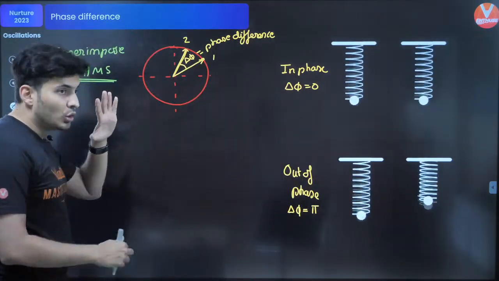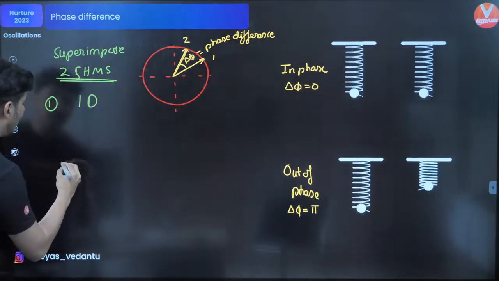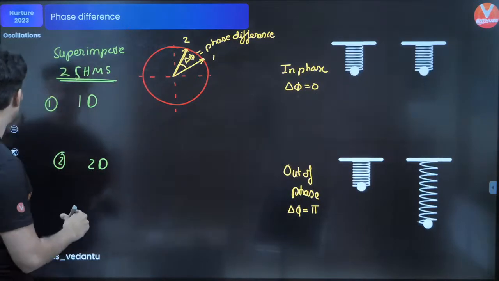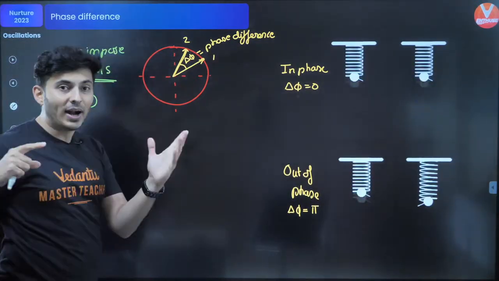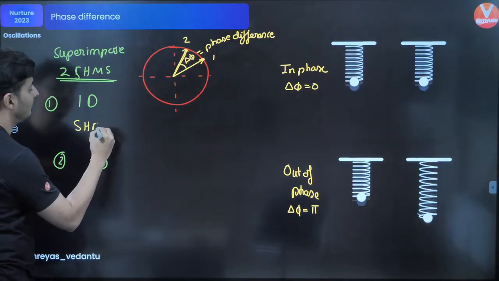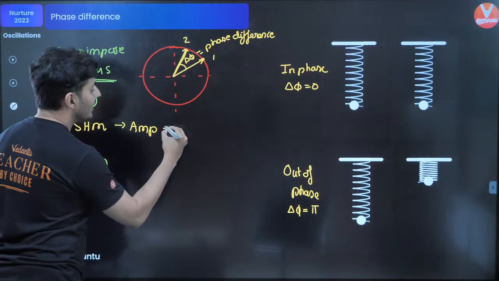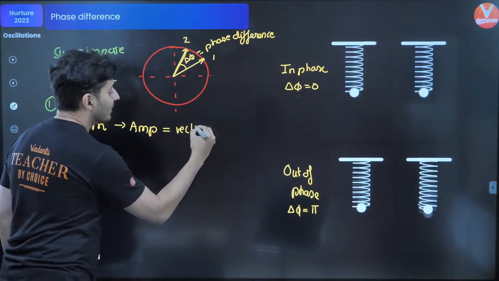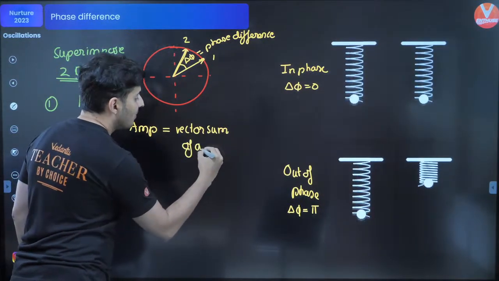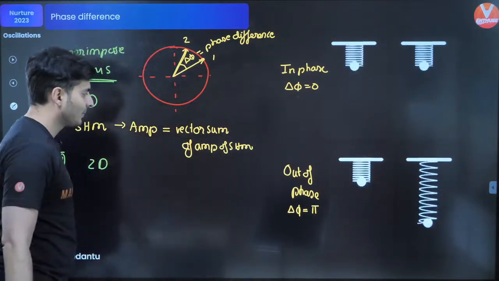Now there are two ways of combining SHMs. One is in 1D and the second is in 2D. You would remember, if you combine two SHMs in 1D, then the resultant is also an SHM, and its amplitude is the vector sum of the amplitudes of the SHMs being added.